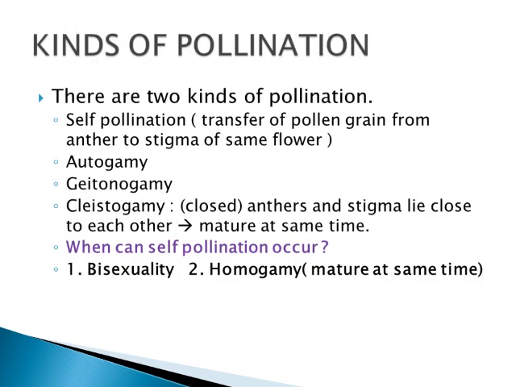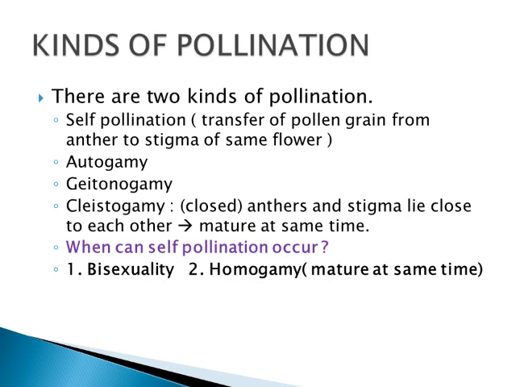Next we are going to see kinds of pollination. There are two kinds of pollination. One is self-pollination, another one is cross-pollination. First let us see the details about self-pollination. Self-pollination is the transfer of pollen grain from anther to stigma of the same flower. Already we have seen two types: autogamy and geitonogamy. Auto means self, geiton means neighboring.